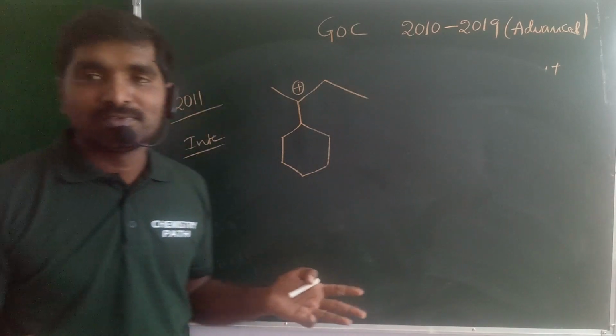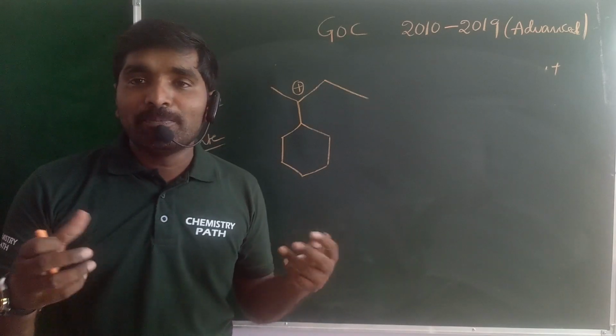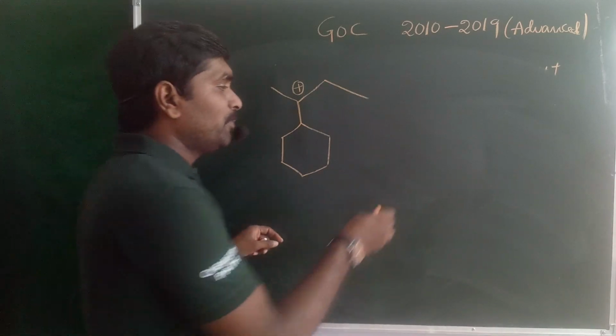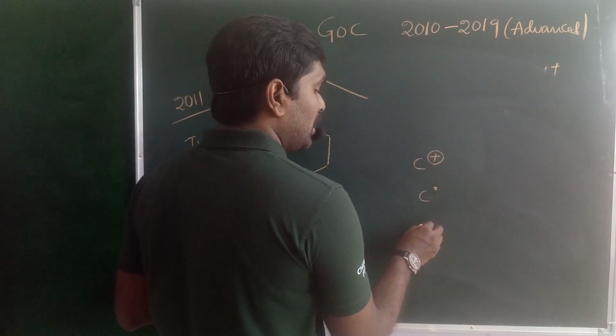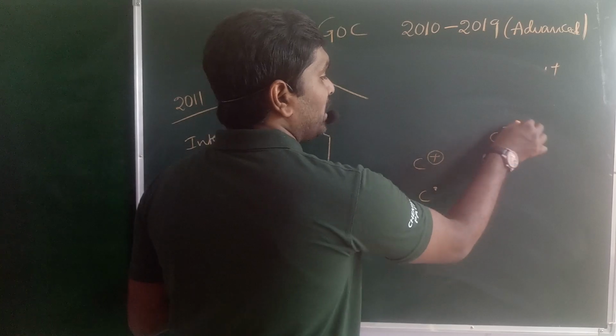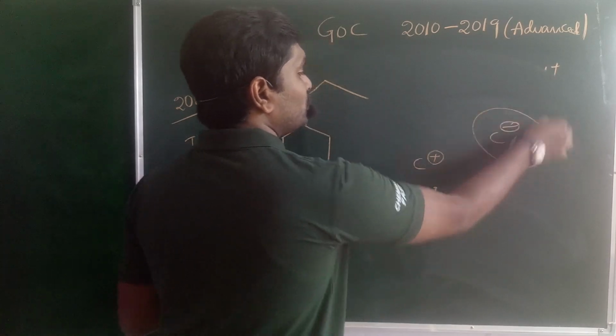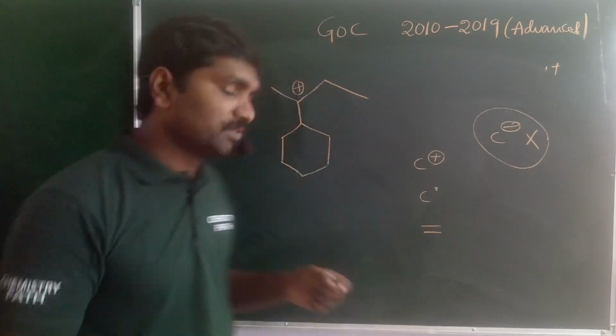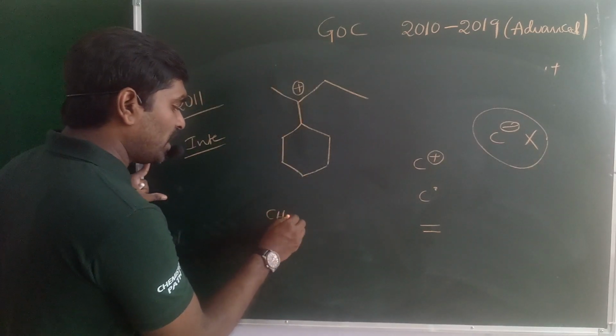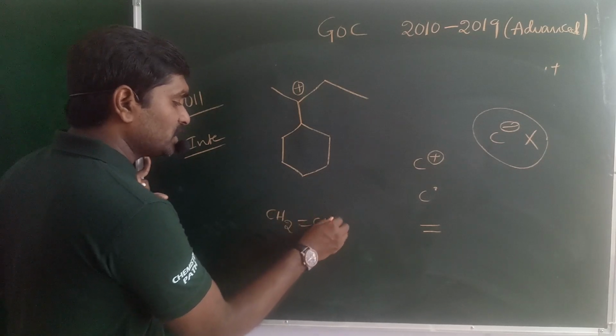Simple, guys. Hyperconjugation is possible for carbocations, carbon radicals and alkenes. For carbanions, hyperconjugation is not possible. Hyperconjugation is nothing but no bond resonance. You can explain the stability of alkenes on the basis of hyperconjugation.